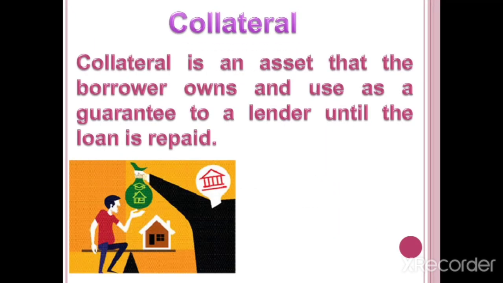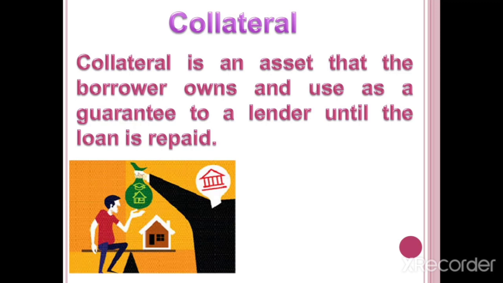Then second, requirement of collateral. You know what is the meaning of collateral? Collateral means it is an asset that the borrower owns and uses as a guarantee to a lender until the loan is repaid. Whose asset?